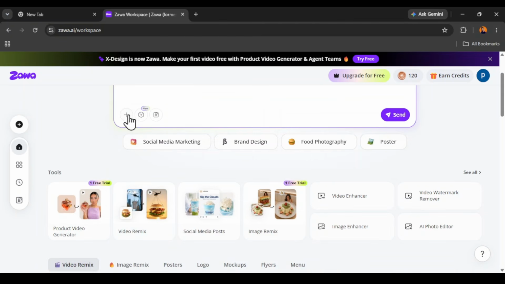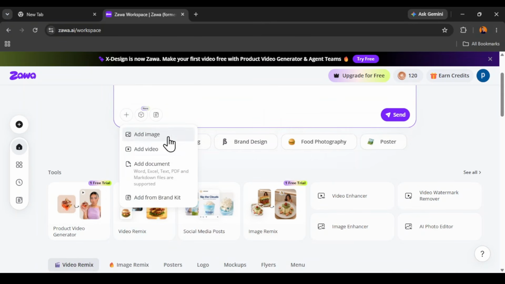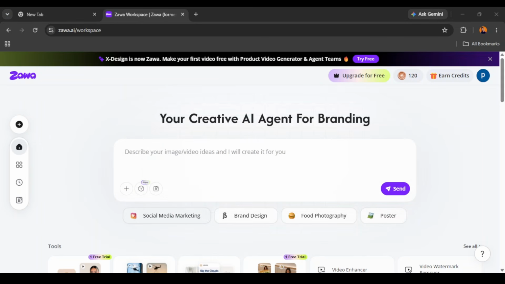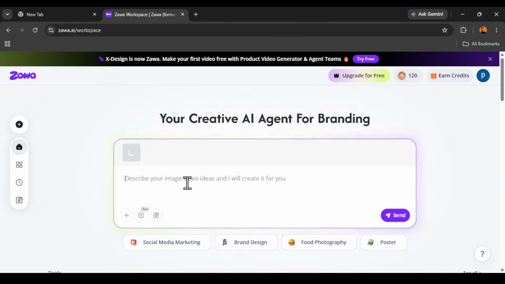Now, if you click this plus sign, you see the drop down: add image, add video, add document, and all of that, right? Depending on what you want to achieve, go ahead and select. For us, we want to create a video. So I want to add, let's say, a reference image. You can select any reference image of your choice if you have any. Let's put this one. This particular platform allows you to use your face, any type of image. It allows that. Let's see if it's literally going to work.